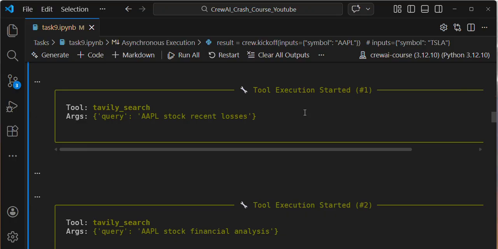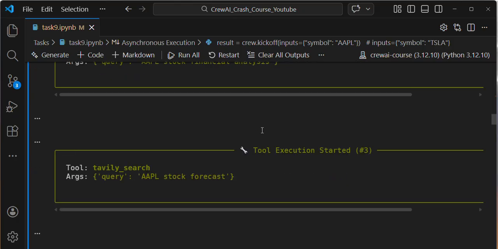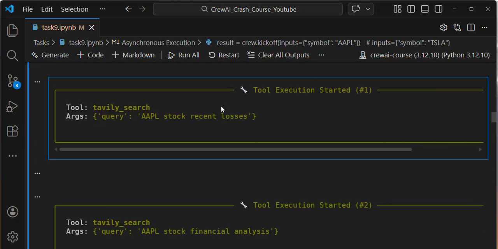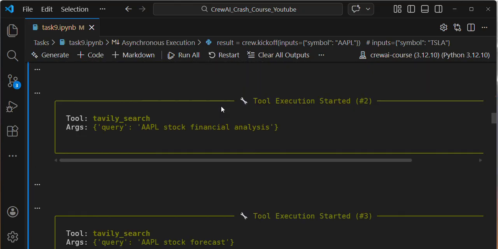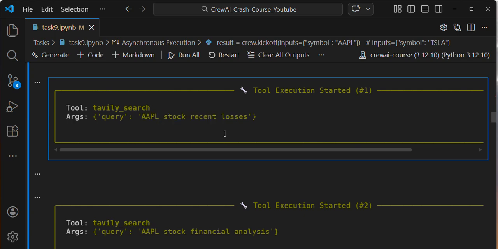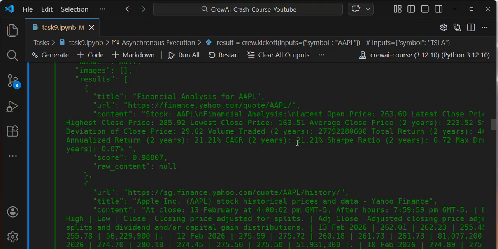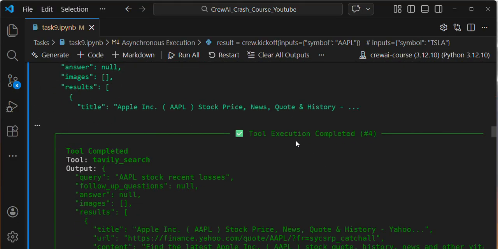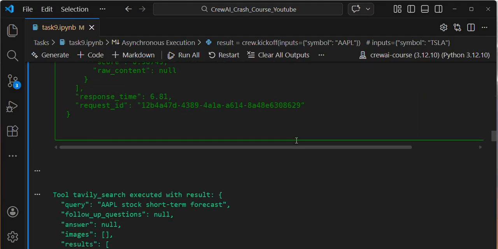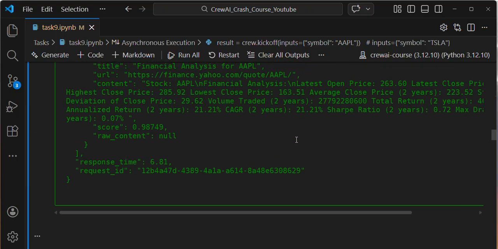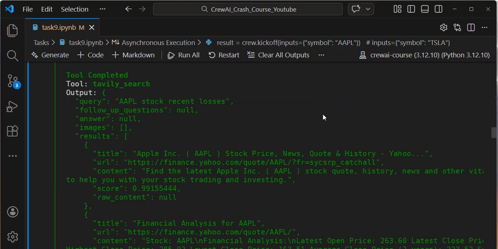If you see Apple, this is the Apple stock symbol. Apple stock recent losses, Apple stock financial analysis, Apple stock forecast. These are the various tasks, the queries. Tool call gets started, and it is able to execute. You can see multiple tool calls because we are integrating tools into 3 different agents. That's why you can see multiple tool calls.